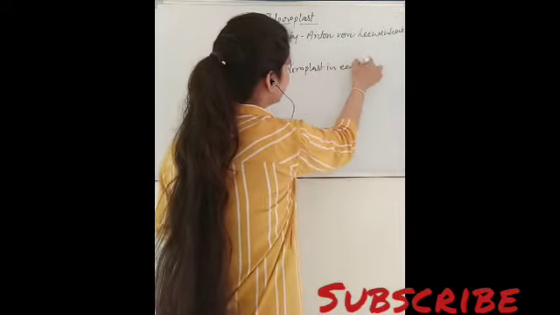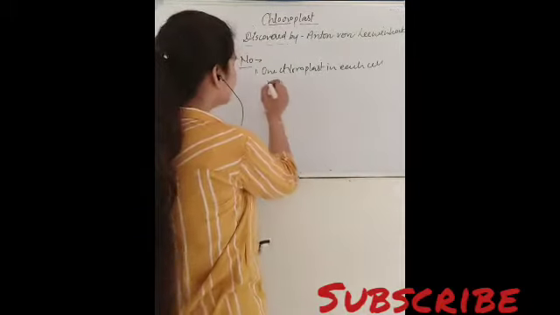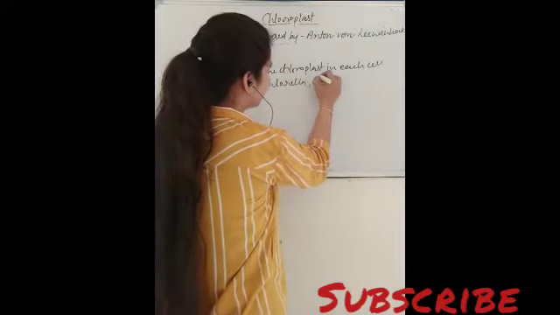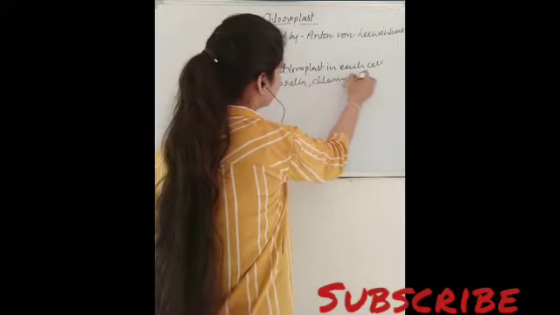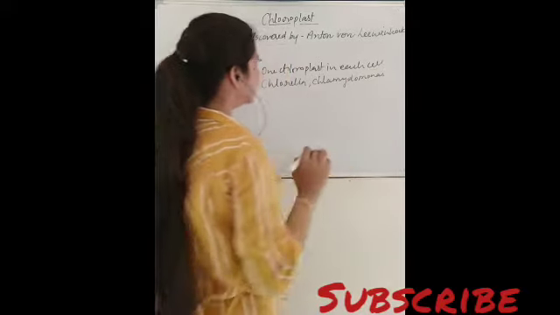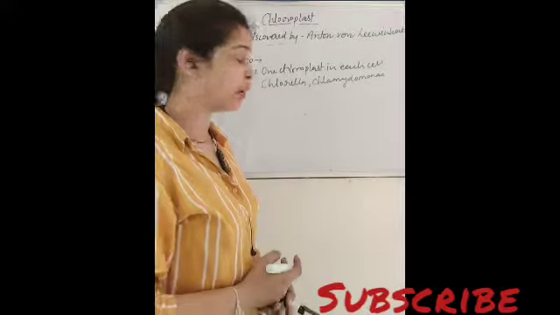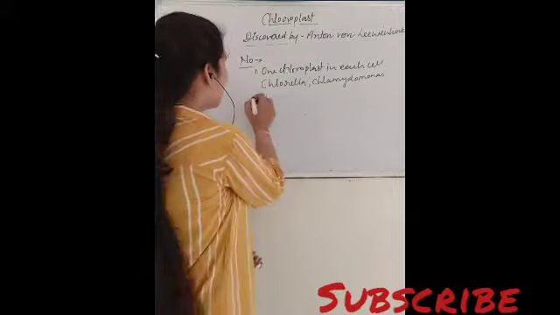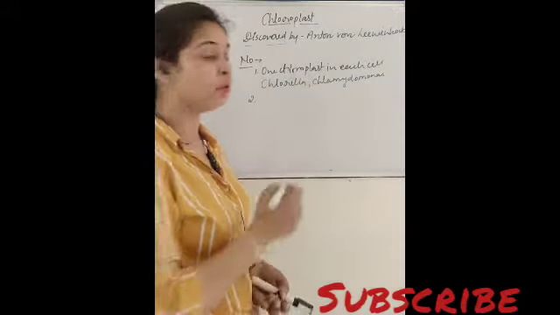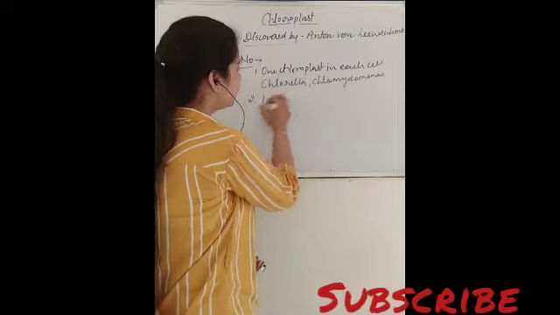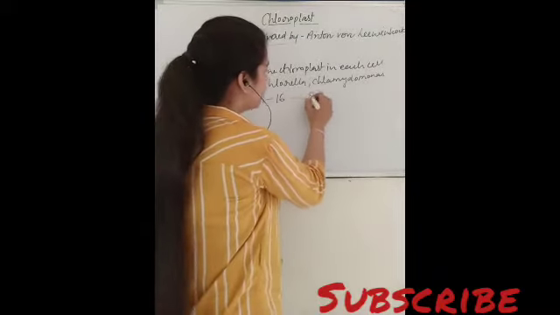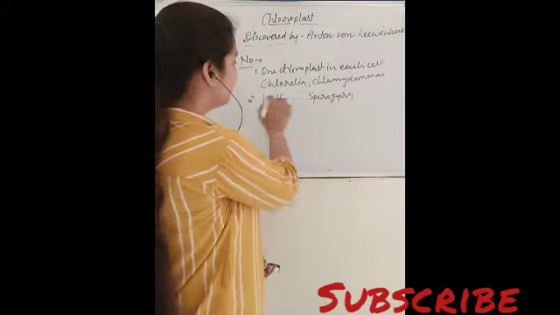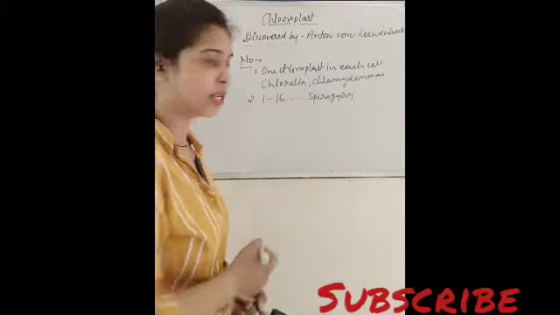in each cell, in each plant cell, just like chlorella and Chlamydomonas. Here these are the microscopic algae, chlorella and Chlamydomonas. Here only one chloroplast is found, right? And the number of chloroplast can be 1 to 16 in Spirogyra. It is also a type of algae in which the number of chloroplast can be 1 to 16, right?